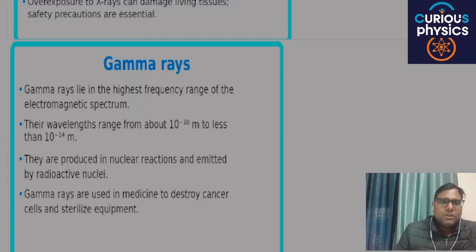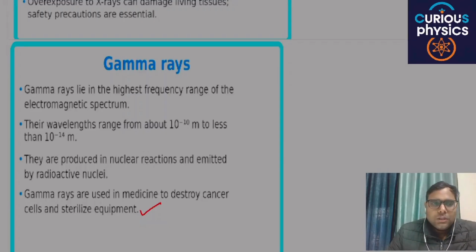Gamma rays are used in medicine to destroy cancer cells and sterilize equipment. This is all about the types of electromagnetic waves. Are you able to understand my point or not?